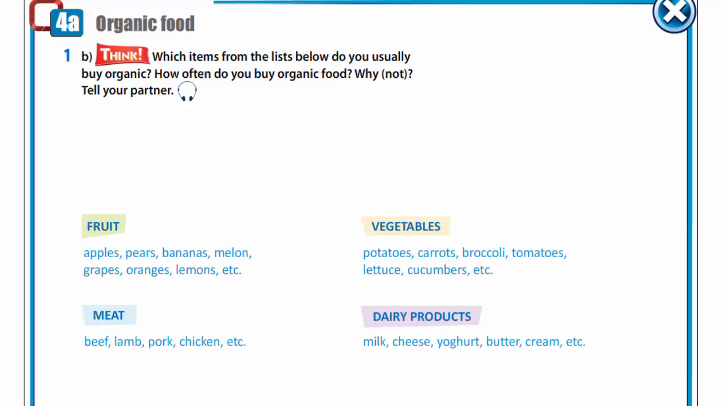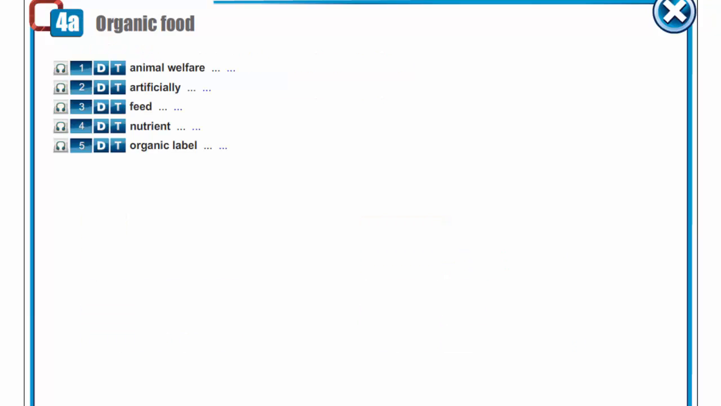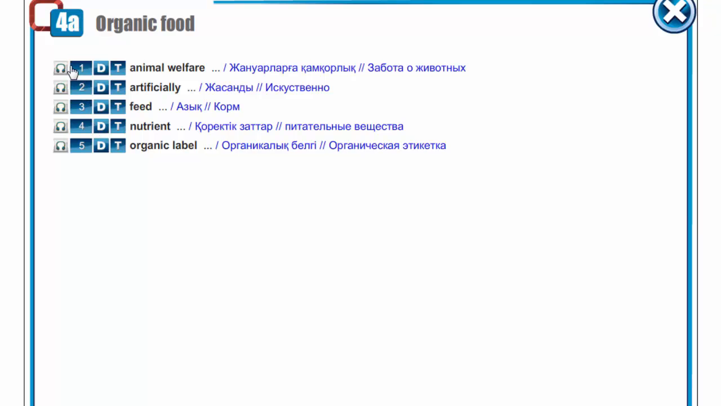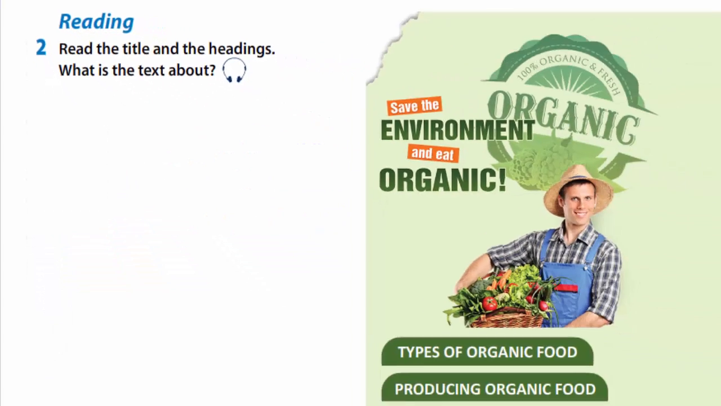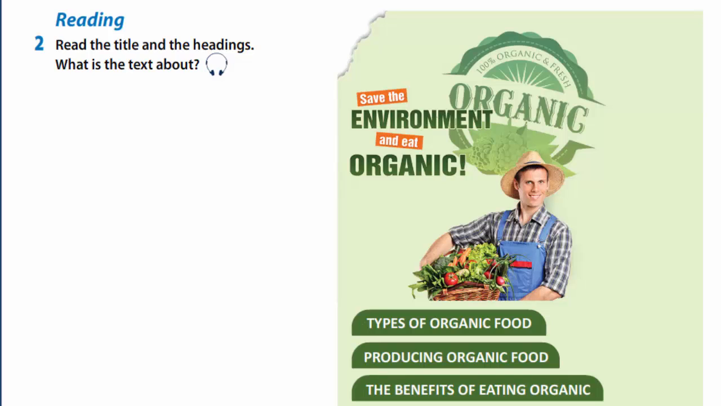Now let's get acquainted with new words, listen to them and write down in your vocabularies. Don't forget to learn them by heart. Animal welfare. Artificially. Feed. Nutrient. Organic label. Exercise 2. You are to read the title and the headings. What is the text about? The text is about the benefits of eating organic food.